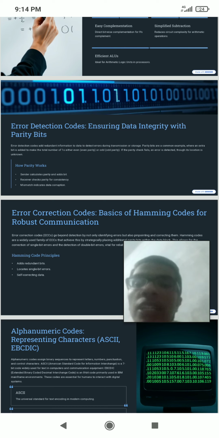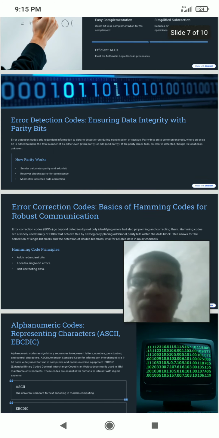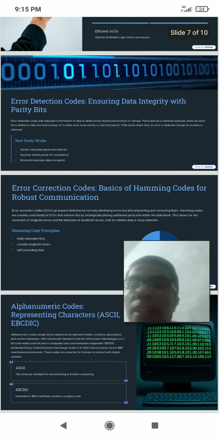It is known as the parity bit. Even parity: the total ones including the parity bit is an even number, such that we choose the parity bit. Odd parity is defined as the total ones including the parity bit becomes odd, such that we choose the parity bit.